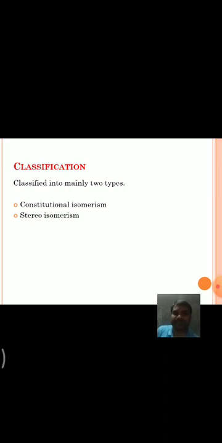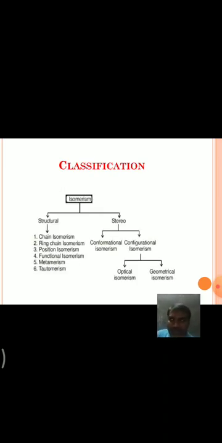Structural or constitutional isomerism is again classified into 6 types. Chain isomerism, difference in the chain. Positional isomerism, difference in the position of substituents, functional groups or unsaturation.